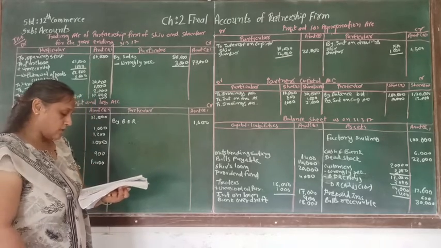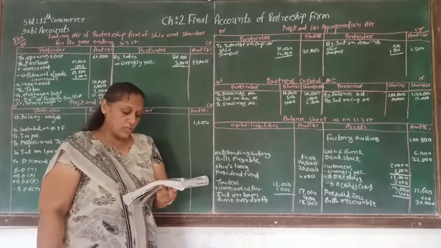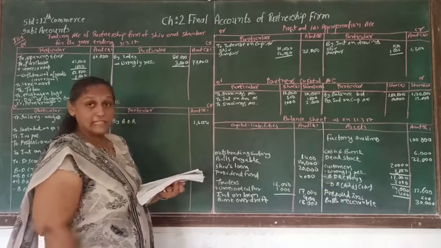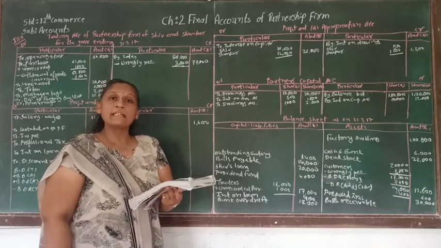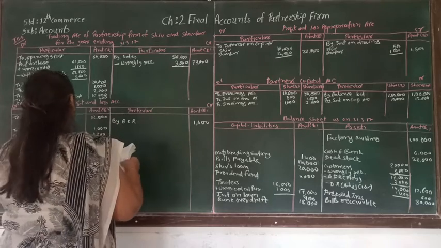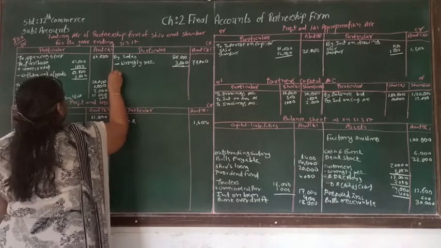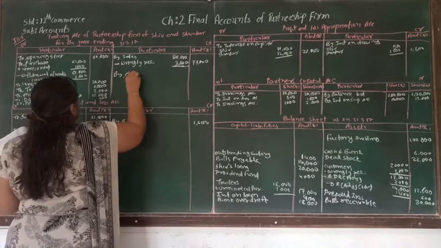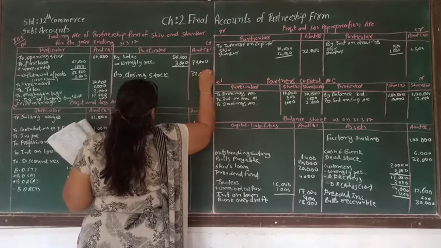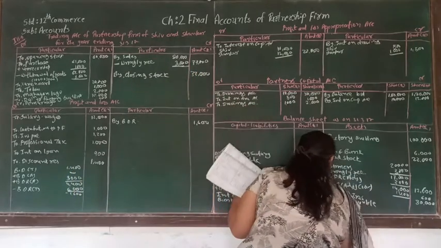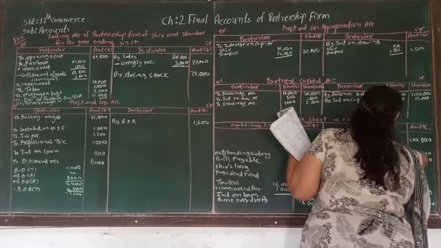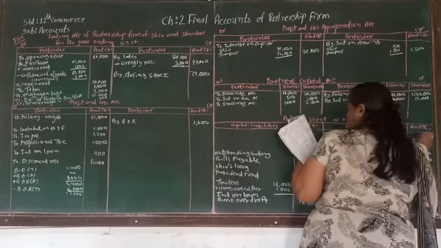Adjustment number 1, closing stock. The value of the closing stock is 40,000. The market value is 20% less. So 40,000 minus 20%, which is 8,000, will be 32,000. So let's write 32,000 by closing stock. Closing stock is supposed to be written over here, so that will be 32,000.